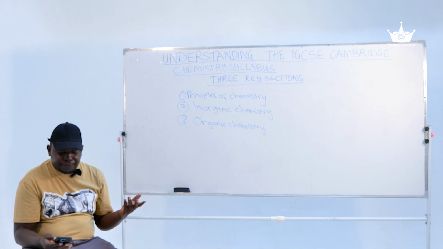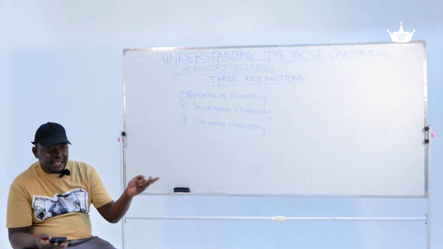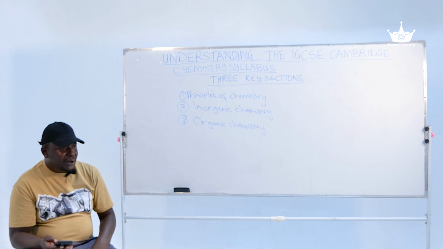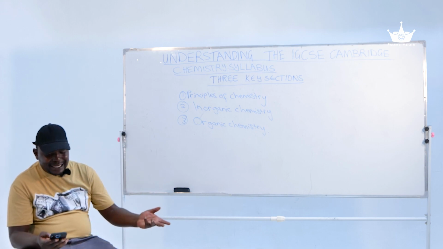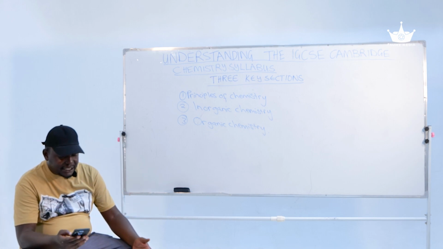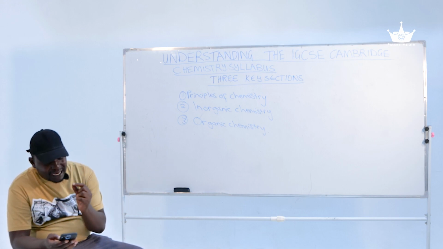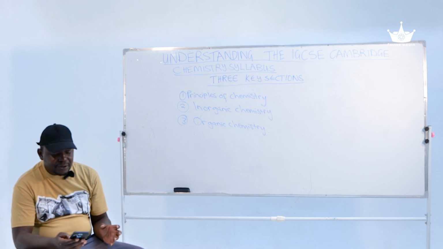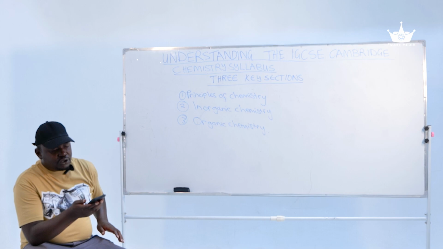We're also going to talk about indicators. We have many types of indicators. You have the universal indicator solution, the methyl orange, the bromothymol blue, and then the phenolphthalein. All these are different types of indicators that are used in titrations. Titrations are going to be another subject that we're going to be discussing, and also the preparation of salts. It's very, very important that as an IGCSE chemistry student, these concepts are on your fingertips. You understand?